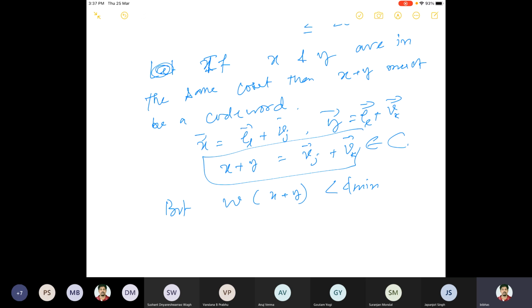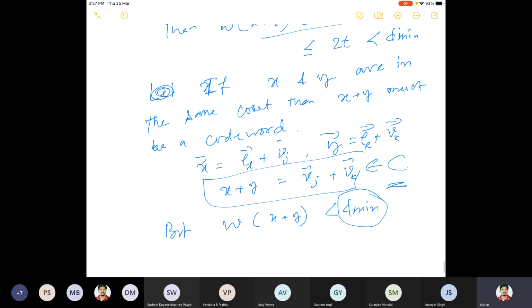So x plus y cannot be a code word, because d min is the minimum weight of the code words. So that means our assumption was wrong. And what was the assumption? That x and y are in the same coset.